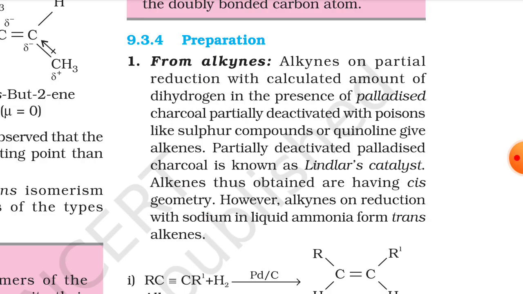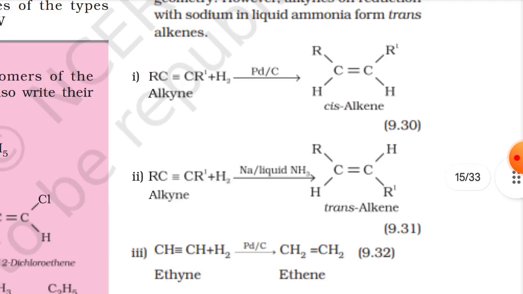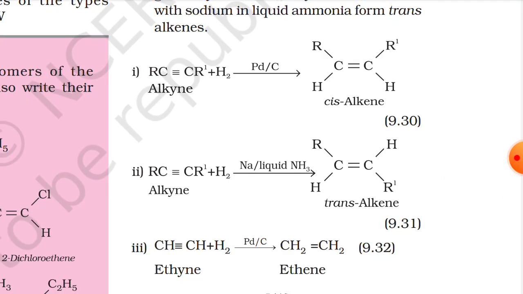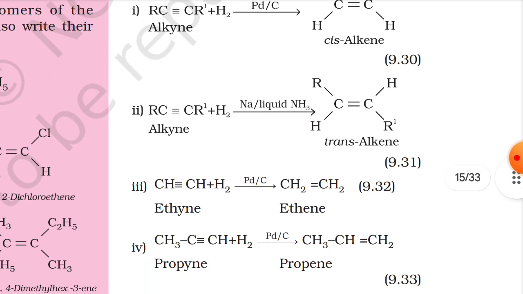However, alkynes on reduction with sodium in liquid ammonia form trans-alkene. So you can see the examples here. This alkyne with palladium forms a cis alkene, whereas in the other example it forms a trans alkene with the change of reagent.